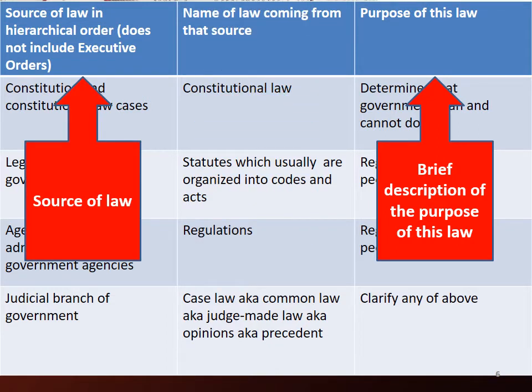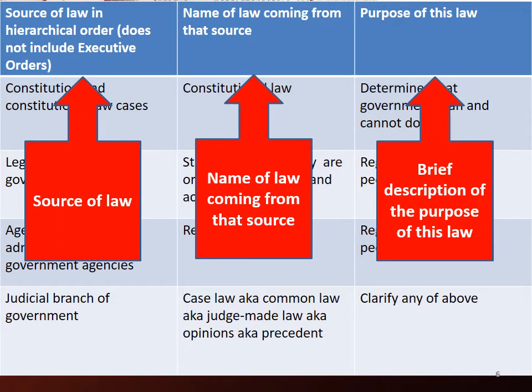In the second column, it tells you the name of law coming from that source. The names of the law or the types of law are constitutional law, statutory law, regulations or regs, and finally, case law, which has several different names, including common law, judge-made law, opinions, and precedent.